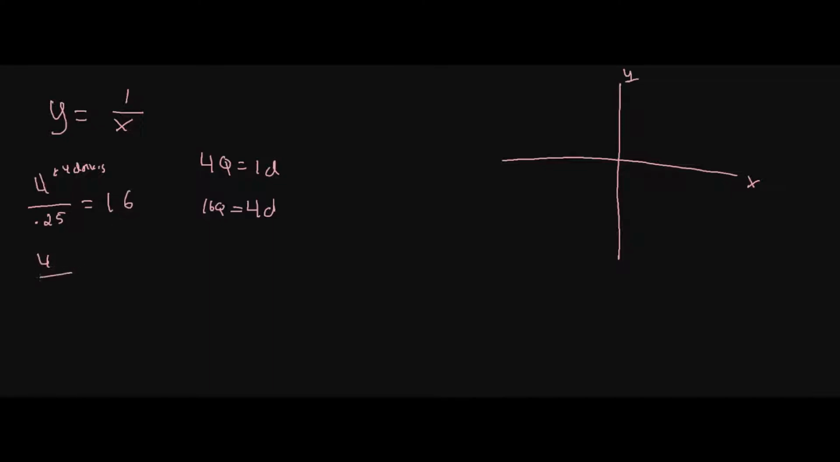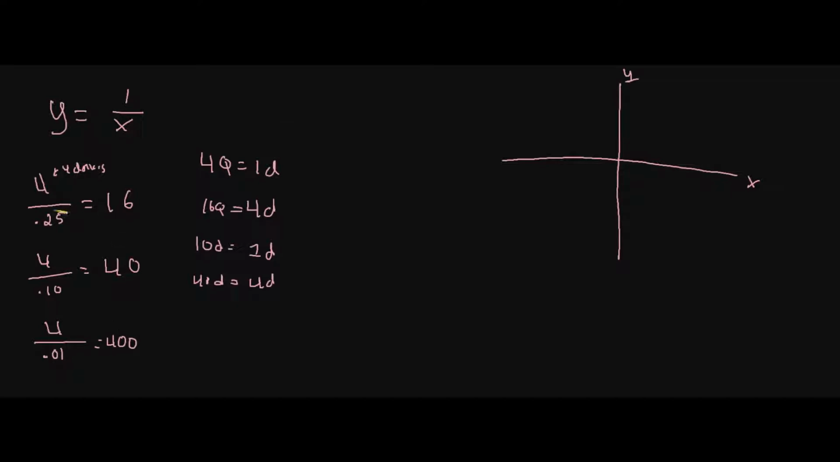Well, what if I have 4 divided by 10 cents? How many 10 cents are in $4? There are 10 dimes in $1, therefore $4 gives me 40 dimes. So this is 40. Let's go all the way down now to 0.01. How many pennies are there in $4? Well, that's 400.